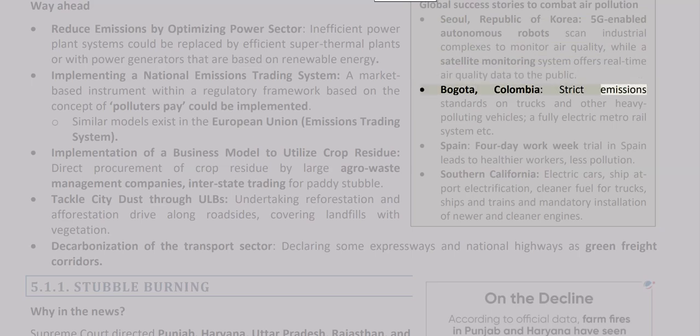Bogota, Colombia: strict emission standards on trucks and other heavy polluting vehicles, a fully electric metro rail system, etc. Spain: a 4-day work week trial in Spain leads to healthier workers and less pollution. Southern California: electric cars, ship at port electrification, cleaner fuel for trucks, ships and trains, and mandatory installation of newer and cleaner engines.